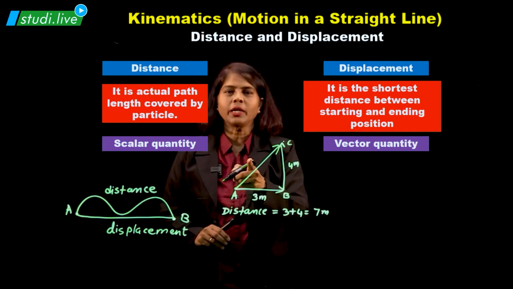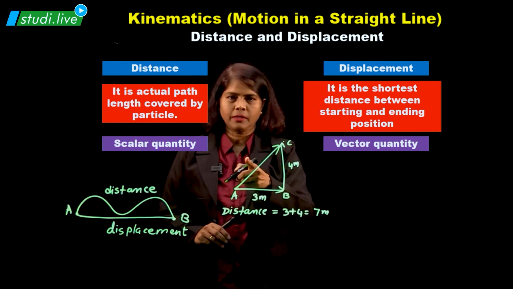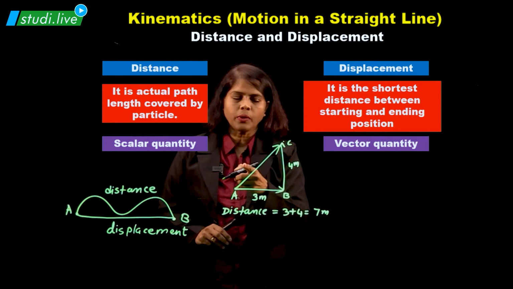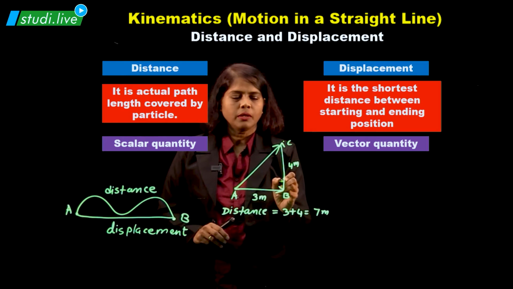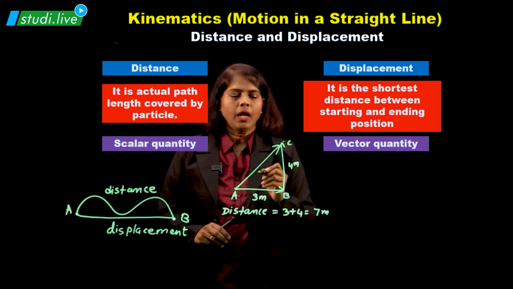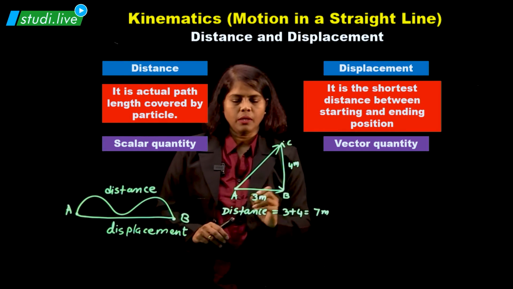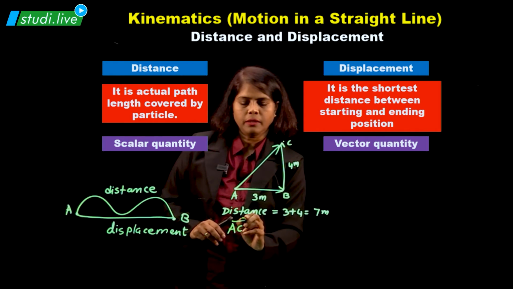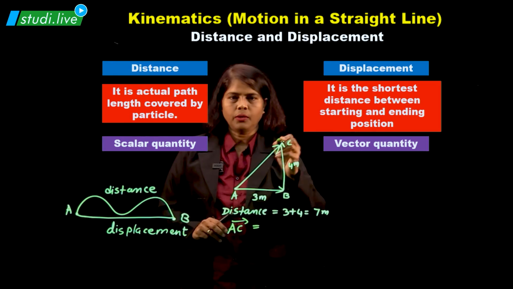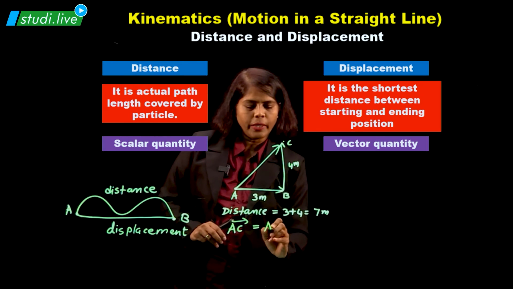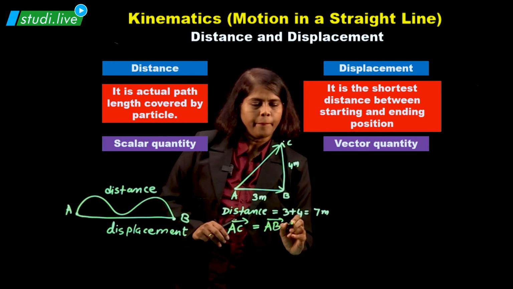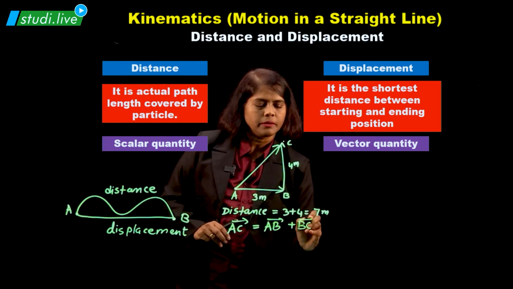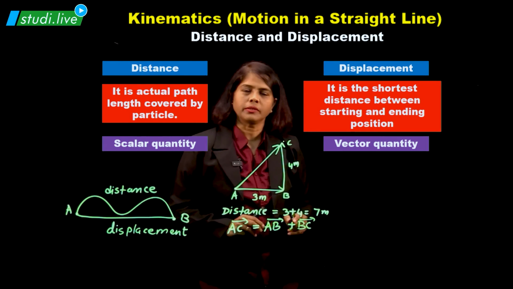This will be the displacement part. So we have to calculate this. Directly we cannot write it. And how do we calculate? We have to use a formula. Suppose I write the AC vector is the AB vector plus the BC vector. This gives the direction.